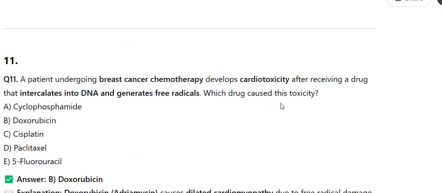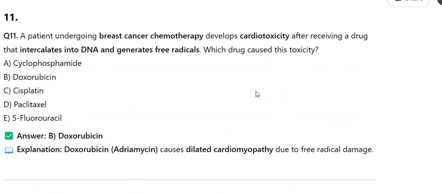Q11. A patient undergoing breast cancer chemotherapy develops cardiotoxicity after receiving a drug that intercalates into DNA and generates free radicals. Which drug caused this toxicity? A. Cyclophosphamide, B. Doxorubicin, C. Cisplatin, D. Paclitaxel, E. 5-fluorouracil. Explanation: doxorubicin, Adriamycin, causes dilated cardiomyopathy due to free radical damage.